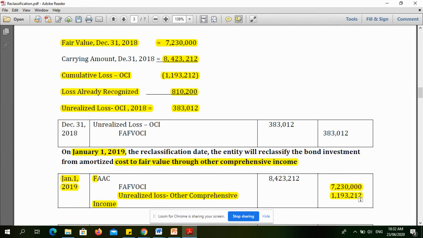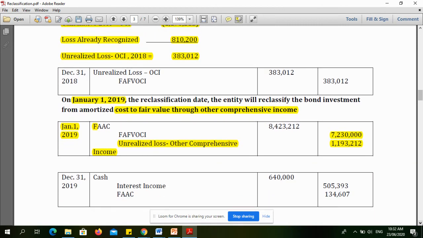So, ang point ko, lahat ng mga theory, all of them will reflect in the problems. So, since, if we reclassify FAFVOCI to FAAC, we need to remove the unrealized gain or loss in equity. So, kaya natin to ginawa, to close the other comprehensive income account.